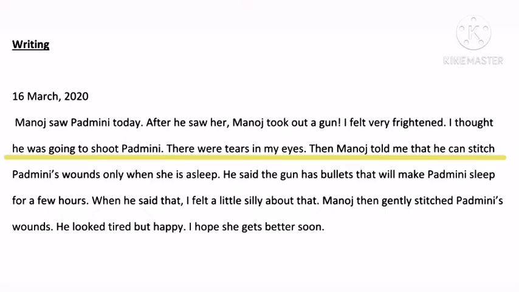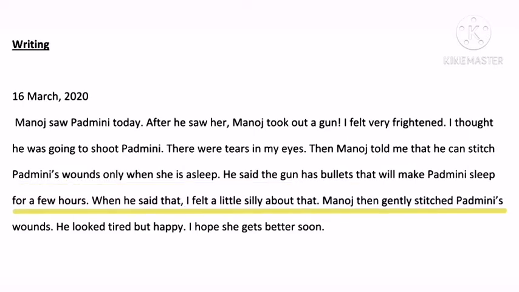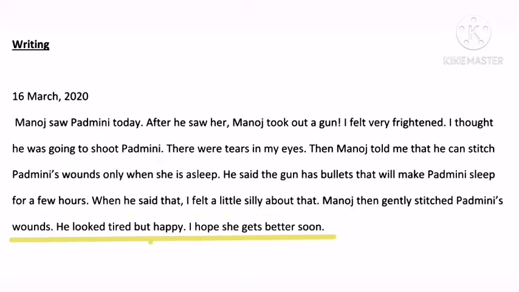Then Manoj told me that he can stitch Padmini's wounds only when she is asleep. He said the gun has bullets that will make Padmini sleep for a few hours. When he said that, I felt a little silly. Manoj then gently stitched Padmini's wounds. He looked tired but happy. I hope she gets better soon.